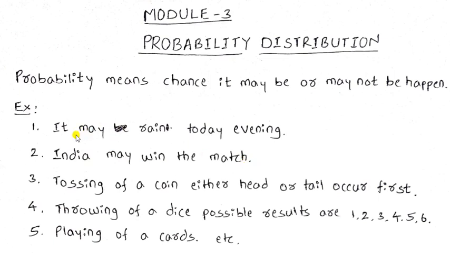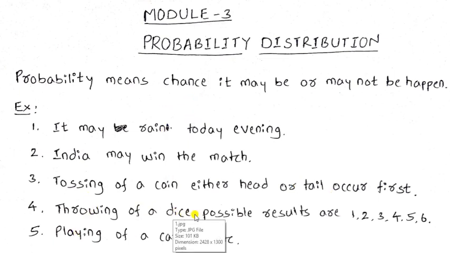Second example, it may rain today or it may not rain today. So the possibility or chance is either we get the rain or we do not. Third example, tossing up a coin. When we toss the coin, either we will obtain the head first or tail first. So it is called the chance here.